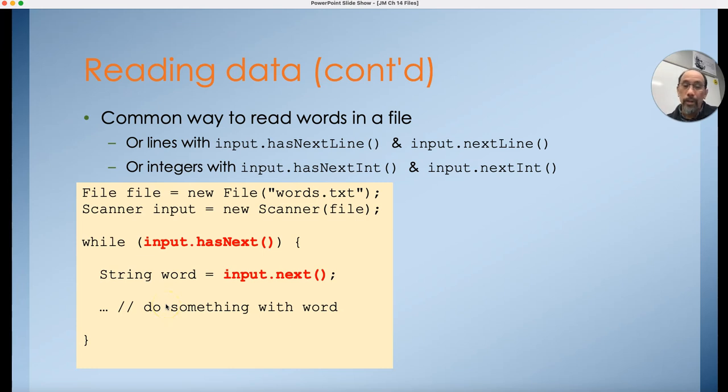Okay, so that's the real basics of reading data from a file, or more specifically, reading data using the scanner object. The scanner object in this case is reading data from a file, but the scanner itself could also be reading from the keyboard, things that I type in as a user. So there are different ways to use the scanner. This is just one of the ways.